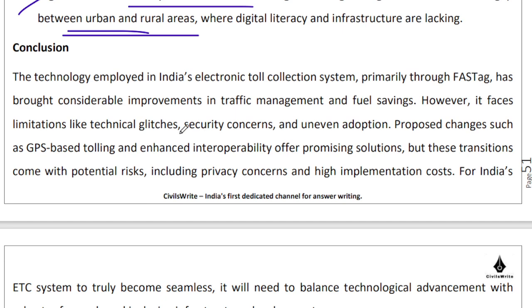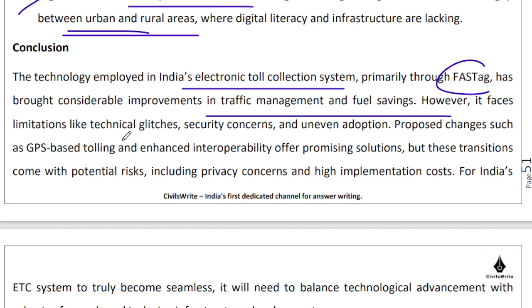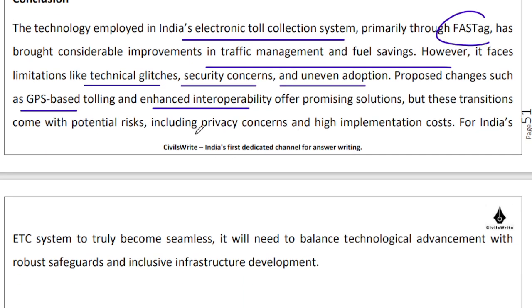So broadly, this is the approach that you have to take: explain the technology behind electronic toll collection. You have to talk about FASTags and the benefits that they have entailed. What are the challenges, especially technical challenges, security concerns, and uneven adoption. You have to talk about multiple proposed changes such as GPS based tolling as well as enhanced interoperability, and the kind of concerns that they pose in terms of privacy concerns and implementation costs and so on, right?